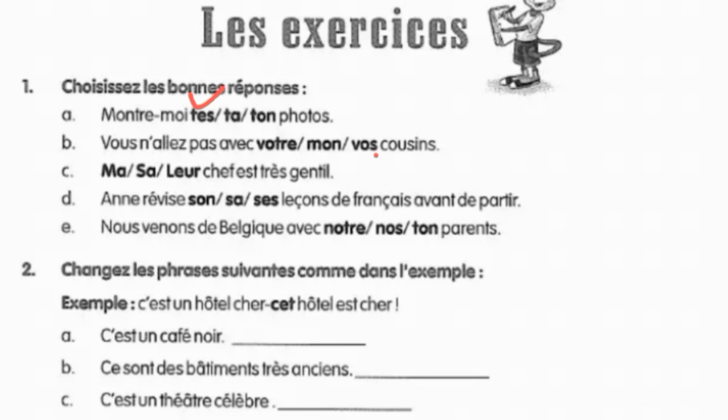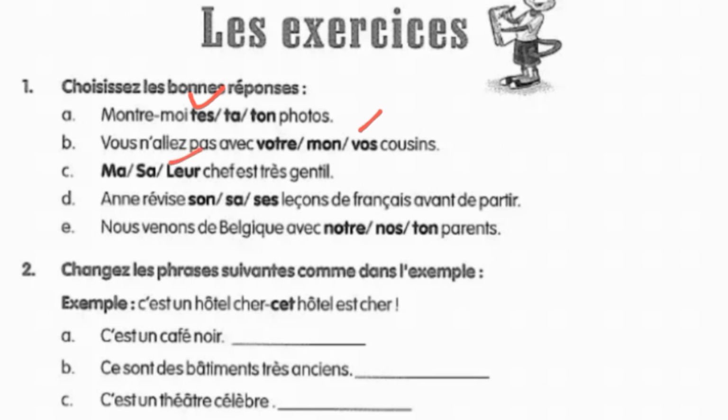Then in the B part it is cousin, it is again plural. So here our plural possessive adjective is vo. So the correct answer is vo. Then in C part you can see that chef is the noun with which we have to use the possessive adjective. And here chef is masculine. Ma is used for feminine, sa also for feminine. We have leur that is used for both masculine as well and feminine as well. So here we are going to take leur.